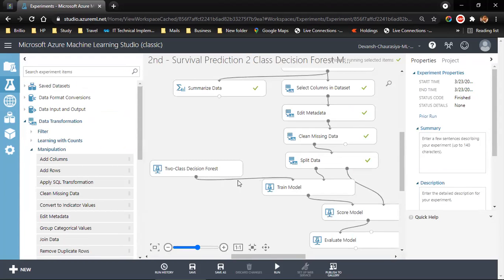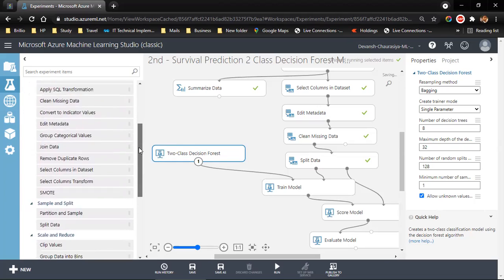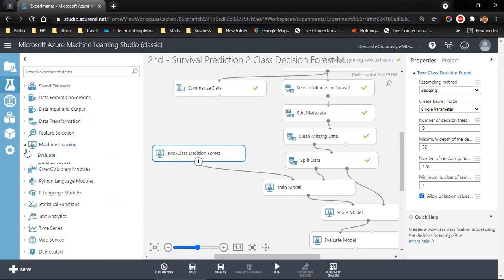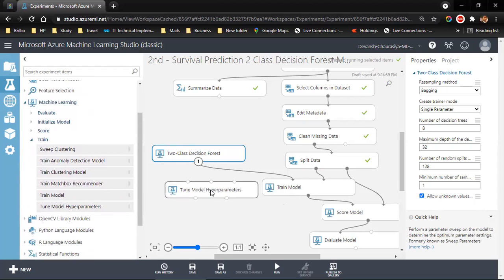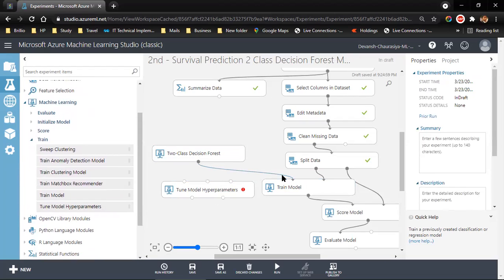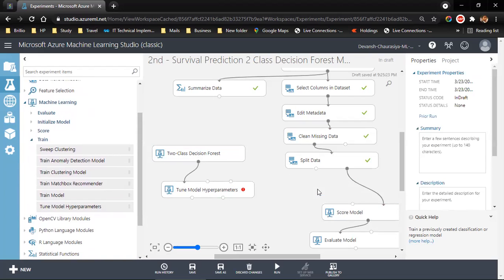Now, as I said, we are going to tune this model. So the train model will not work, because we have already used it. We are going to hypertune that, and that will be under machine learning. Under train, we are already in train model hyperparameter. What I have to do is delete this and connect it to here. Let me remove this for ease of understanding. I selected that and I deleted it.